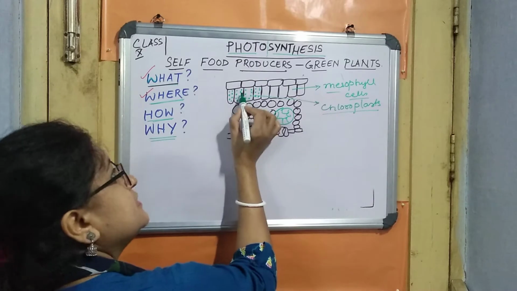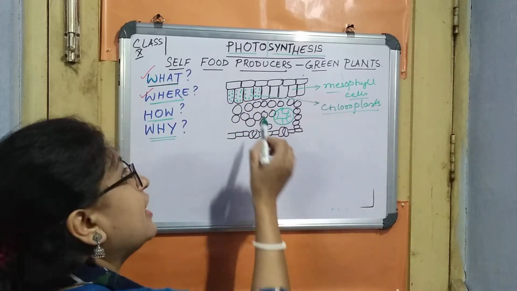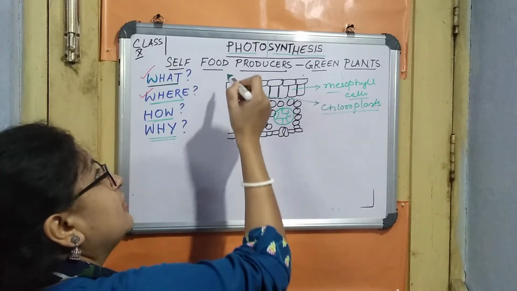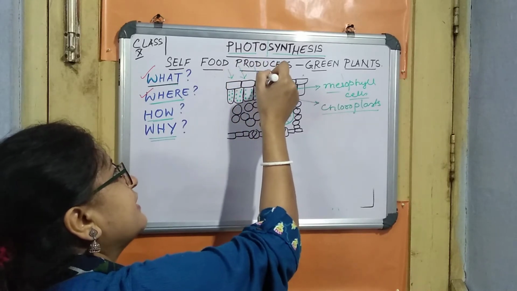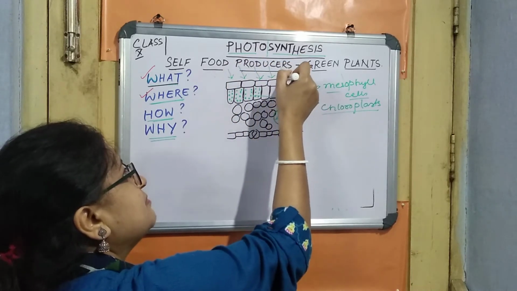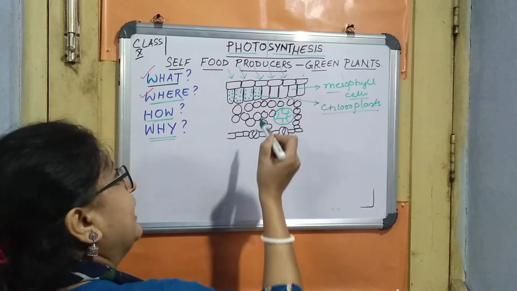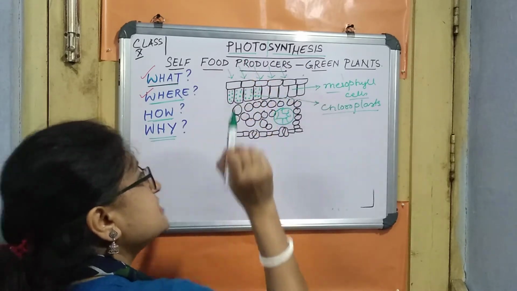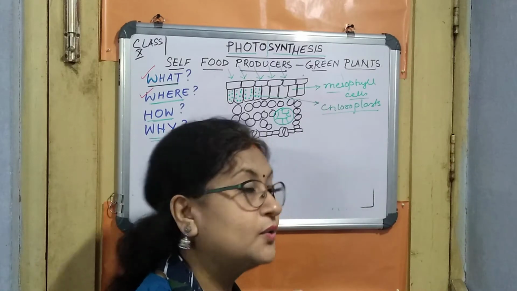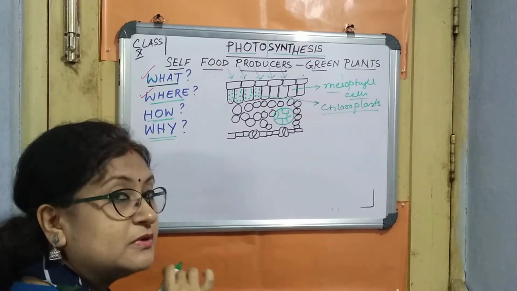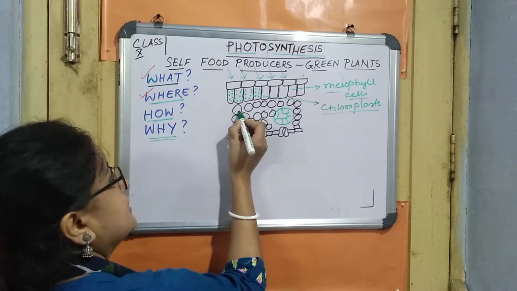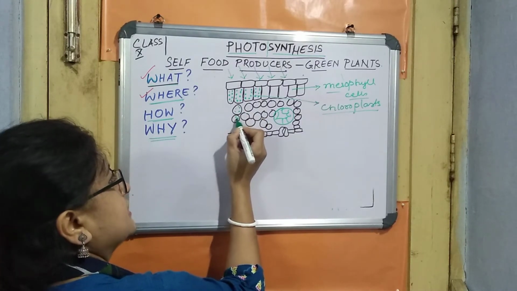Now why is it present mostly in the upper mesophyll cells? Because the sunlight will be able to reach these mesophyll cells very easily through the upper epidermis. And obviously sunlight is needed for photosynthesis, that we know. But the chloroplast is not only present in the upper mesophyll cells, it is also present in these spongy mesophyll cells, right?